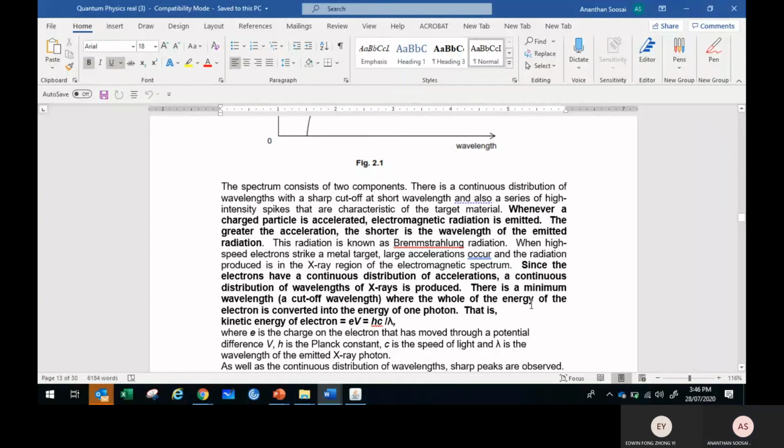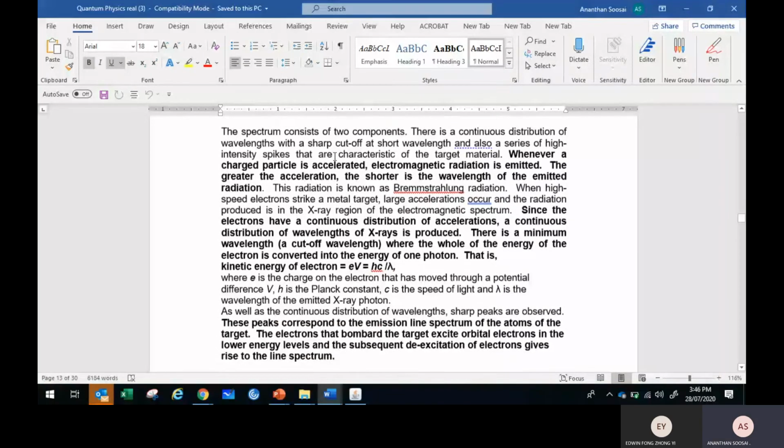There is a minimum wavelength, the cutoff wavelength, where the whole of the energy of the electron is converted into the energy of one photon. That is, kinetic energy eV equals hc over lambda, responsible for the minimum wavelength. This is another 2 marks. Highlighted points.